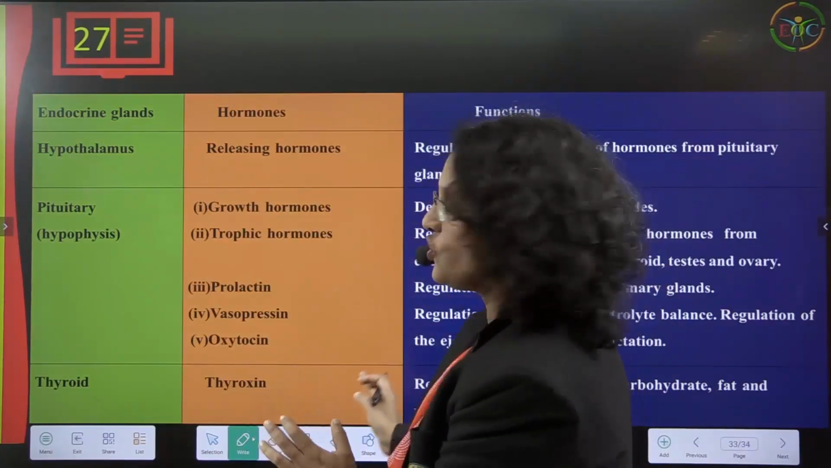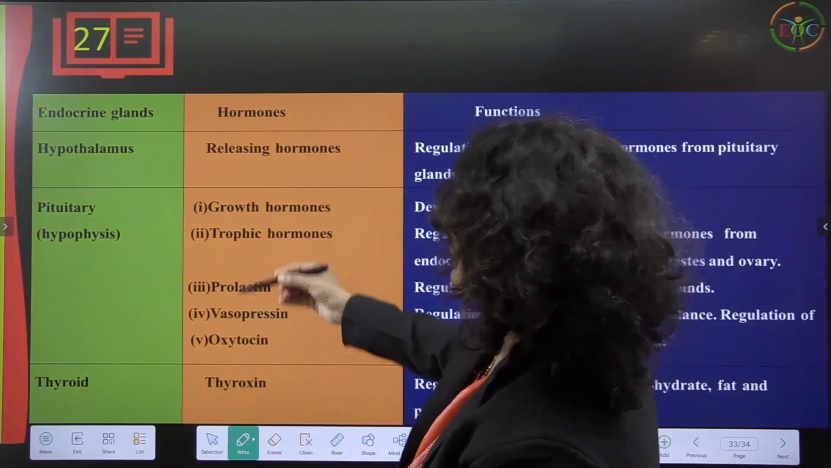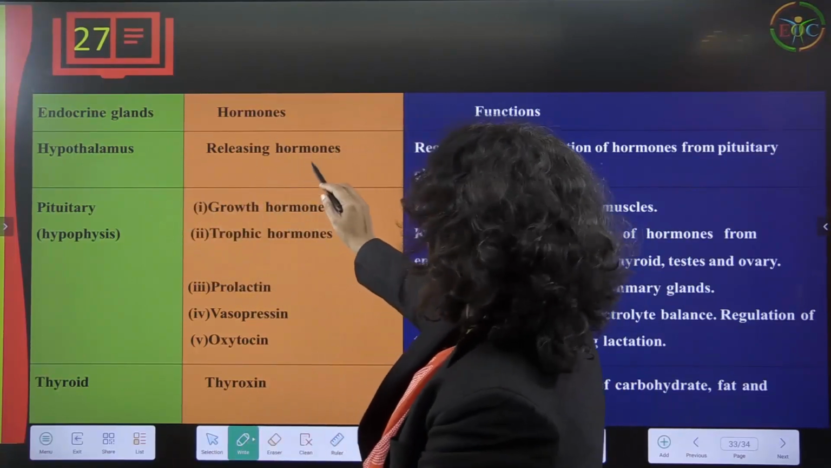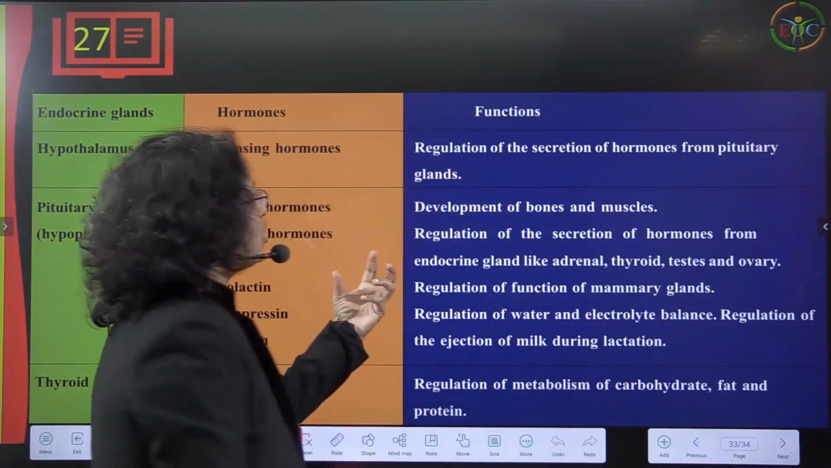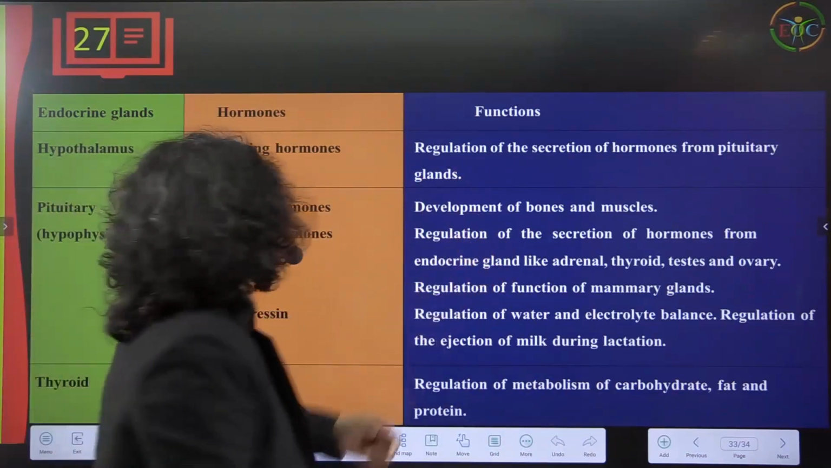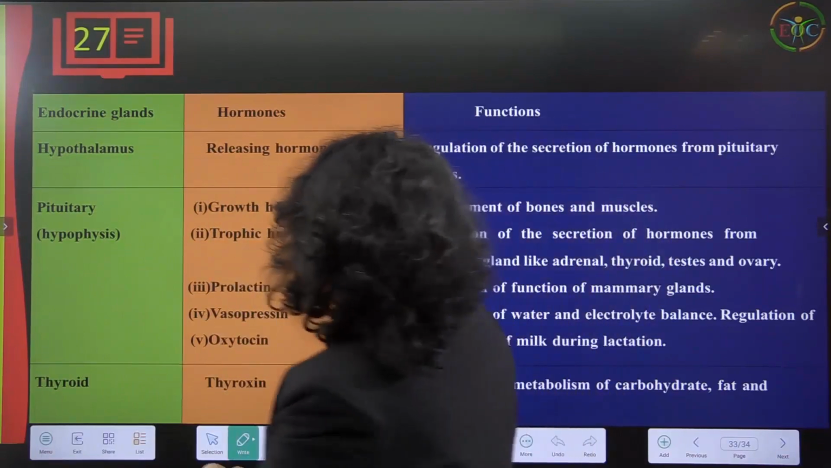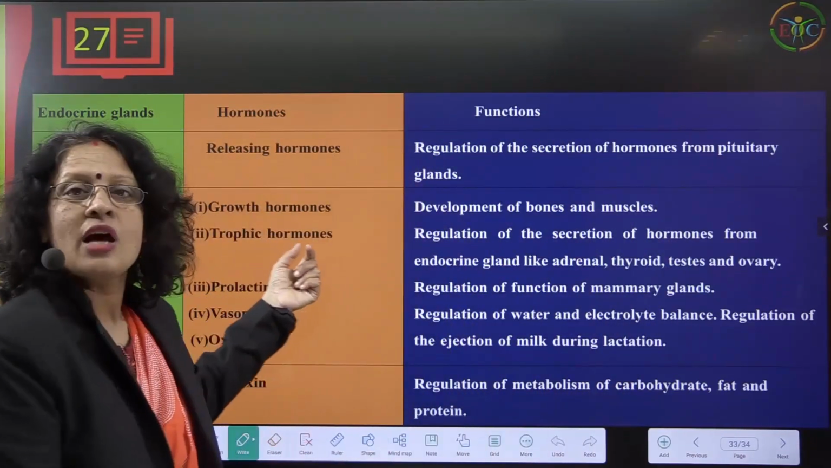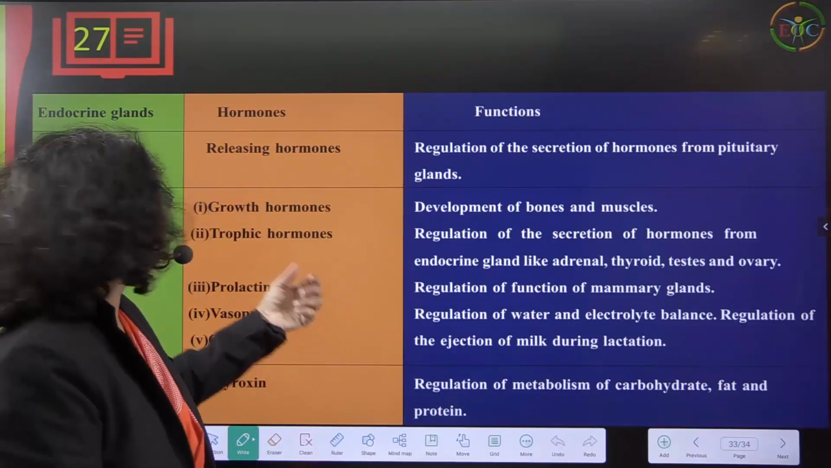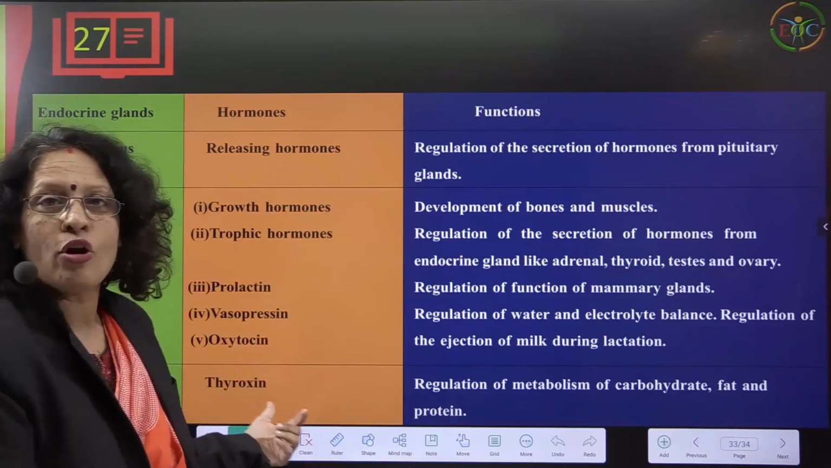Now we will see here, this chart will give a complete idea about what endocrine glands we are discussing. One is the hypothalamus, which releases hormones. Its function is regulation of secretion of hormones from the pituitary gland. Then second is the pituitary, which is hypophysis. There the hormones are: growth hormone, which is responsible for growth, and the trophic hormone, prolactin, vasopressin, and oxytocin.